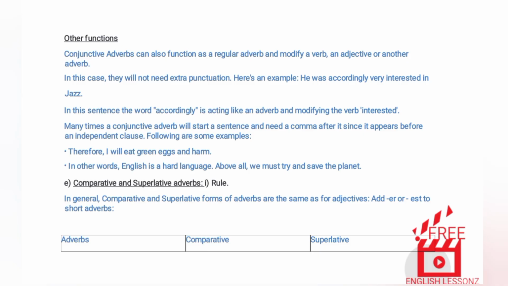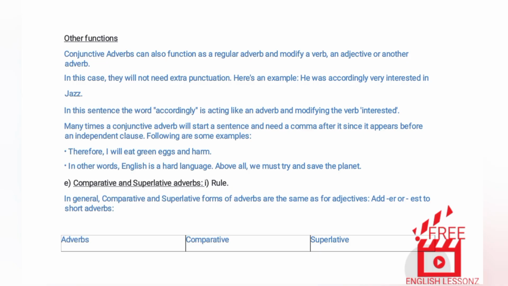Many times a conjunctive adverb will start a sentence and need a comma after it since it appears before an independent clause. Following are some examples. Therefore, I will eat green eggs and ham. In other words, English is a hard language. Above all, we must try and save the planet.